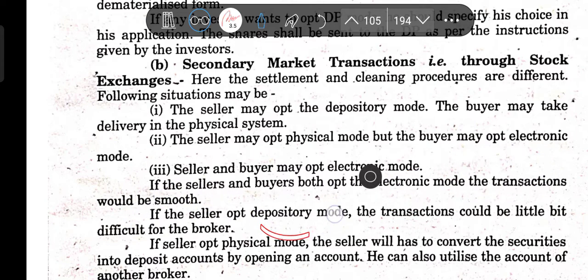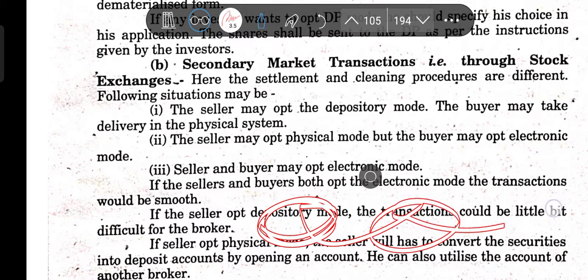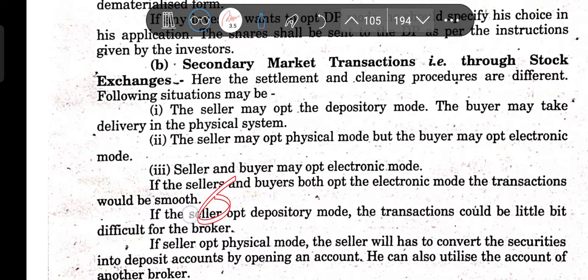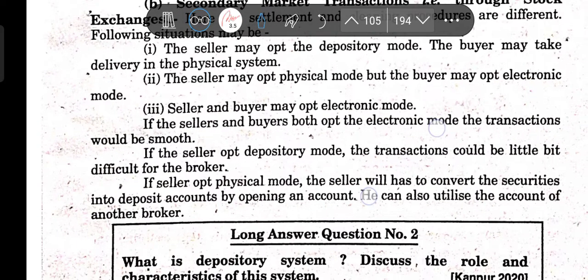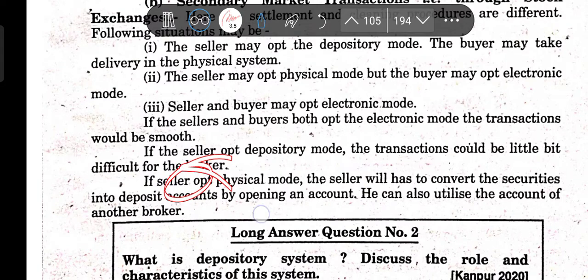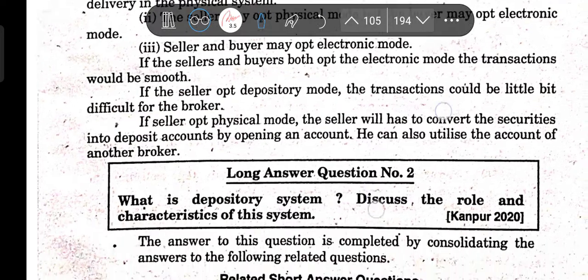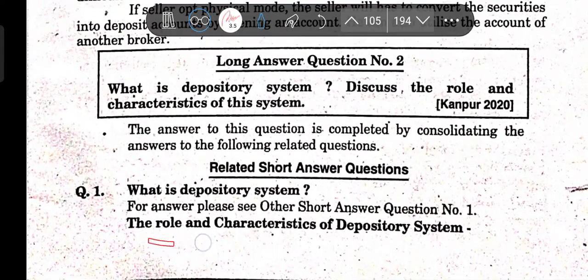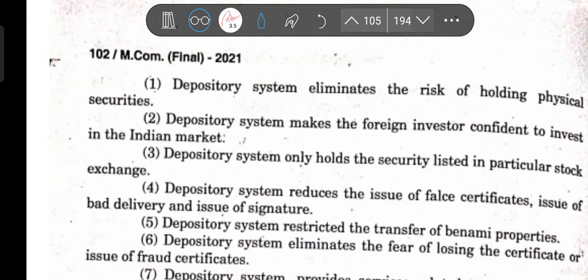If the seller opts for physical mode, the seller will have to convert the securities into a depository account by opening an account, and the transaction could be a little bit difficult for the broker. Now next, let's talk about the roles and characteristics of the depository system, which is really important.